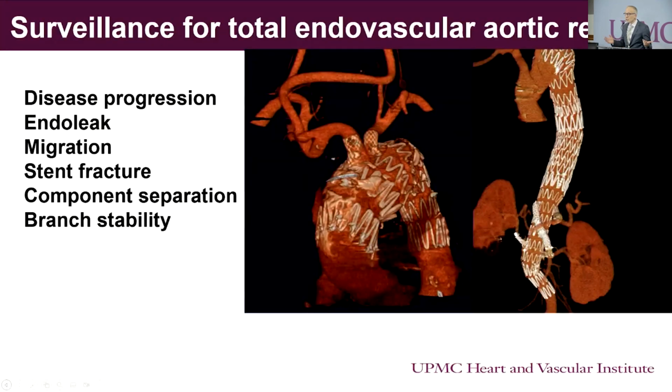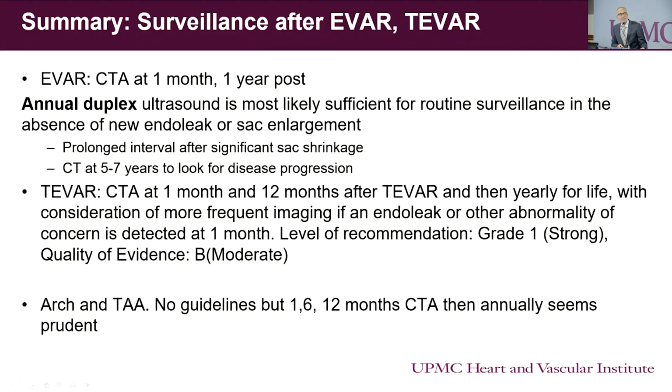So whenever you're doing surveillance for total endovascular repair, you have to keep in mind disease progression, endoleak, migration, stent fracture, component separation, but also branch stability, which can be very critical in the aortic arch and in the visceral segment. So to summarize, for EVAR, you need a CTA at 1 month and at 1 year.